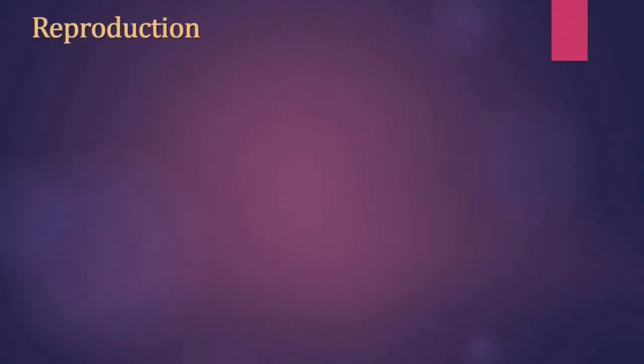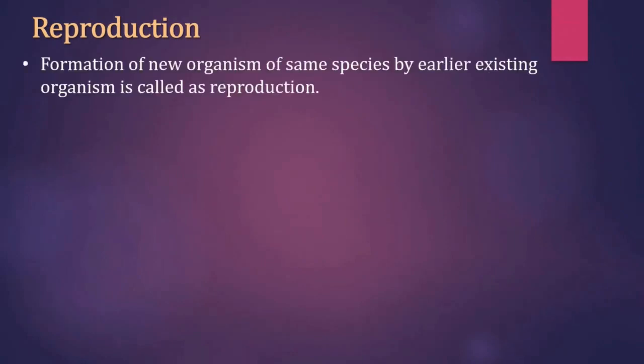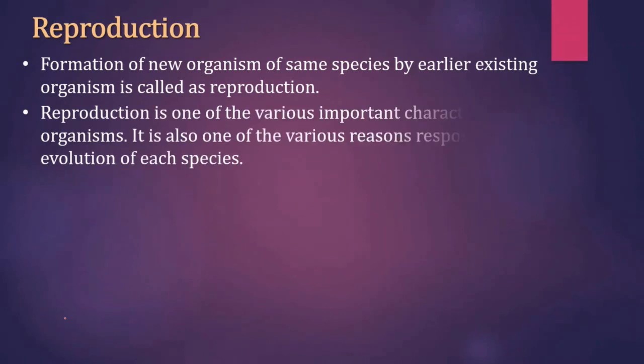Students, let us understand what we mean by reproduction. Formation of a new organism of the same species by an earlier existing organism is called reproduction. Reproduction is one of the various important characters of living organisms.